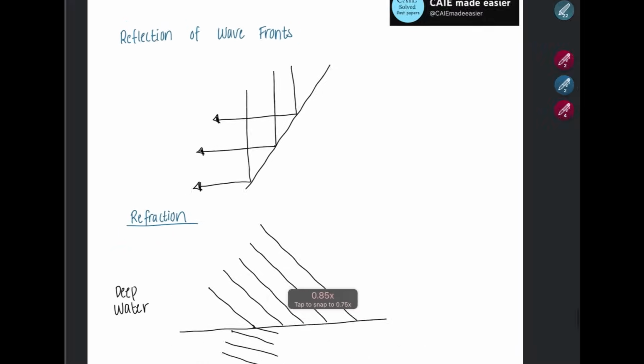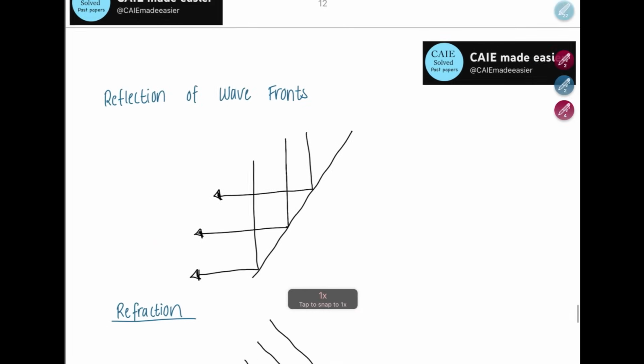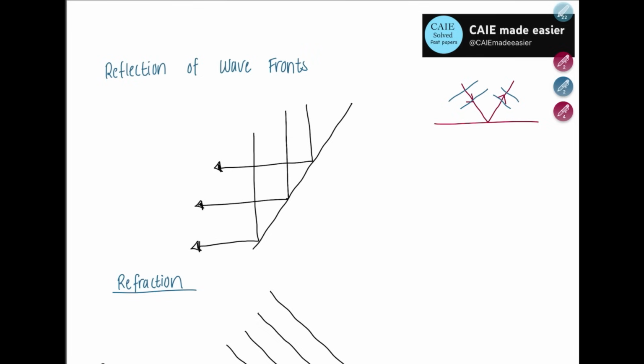Now we have some wavefronts. So remember, wavefronts are always drawn perpendicular. That means if this was your line which is being reflected, your wavefront is going to be something like this, drawn perpendicular. If you're asked to show reflection of wavefronts, you can draw this. Wavefronts are hitting and then they are being reflected back.